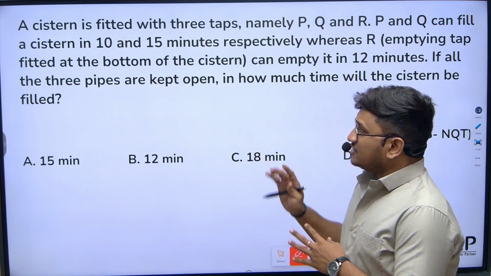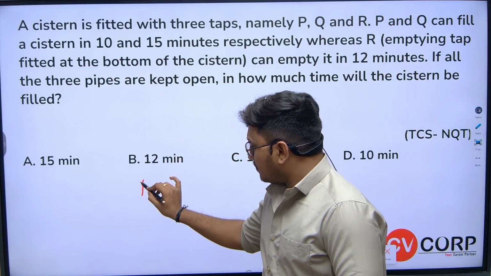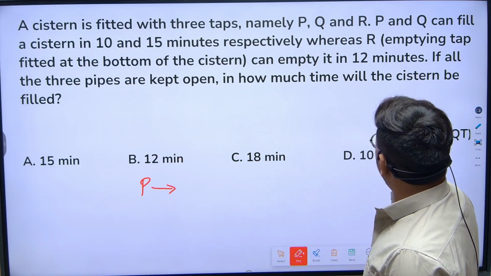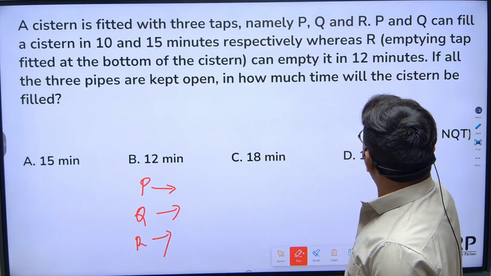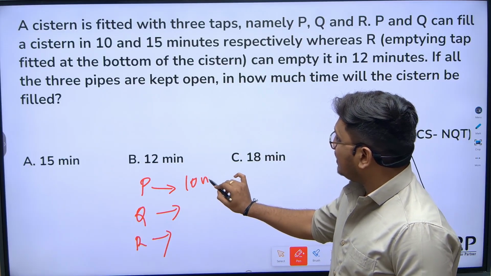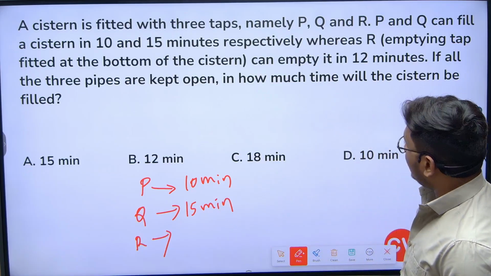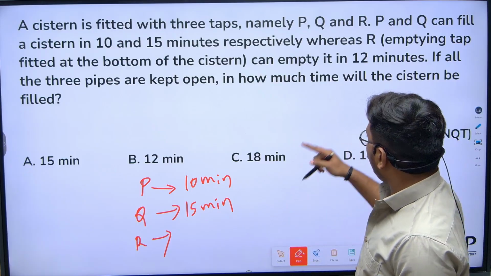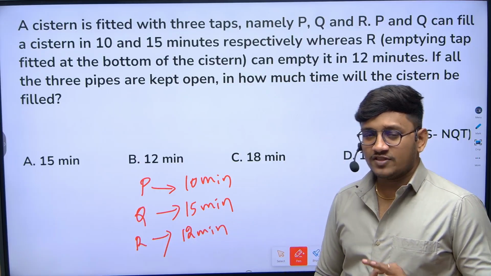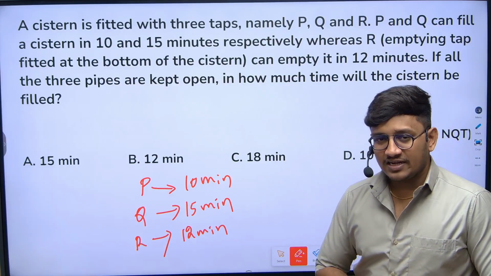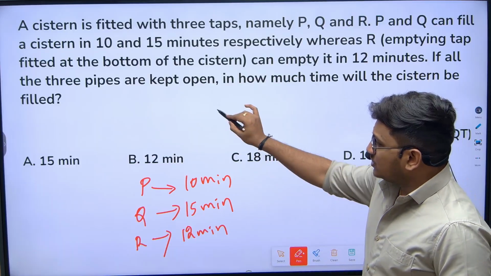A cistern is fitted with 3 taps, namely P, Q and R. So let's say P can fill a tank in 10 minutes, Q can fill a tank in 15 minutes, whereas R, an emptying tap fitted at the bottom of the cistern, can empty it in 12 minutes. If you observe, the first 2 taps out of 3, P and Q, are filling the tank. What about R? R is the emptying tap, emptying the tank.